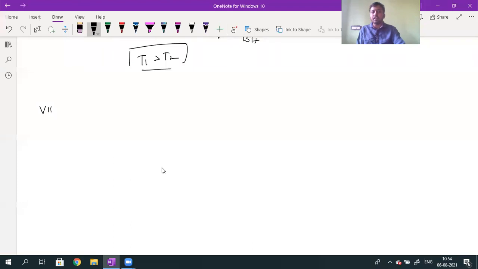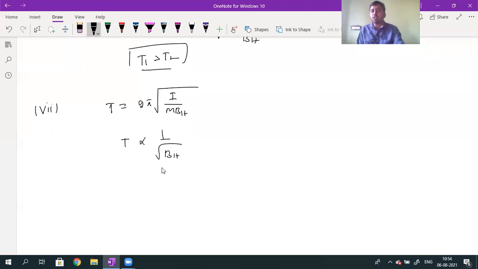The next point I will consider. The time period formula I wrote: T is equal to 2 pi into root over I divided by M into BH. For the same bar magnet, with the same moment of inertia and same magnetic moment, the time period is inversely proportional to root over BH. For a given bar magnet, the time period of oscillation is inversely proportional to root BH.